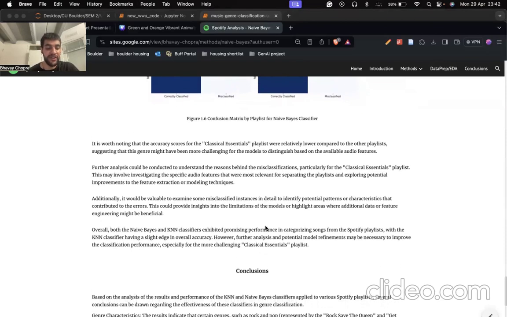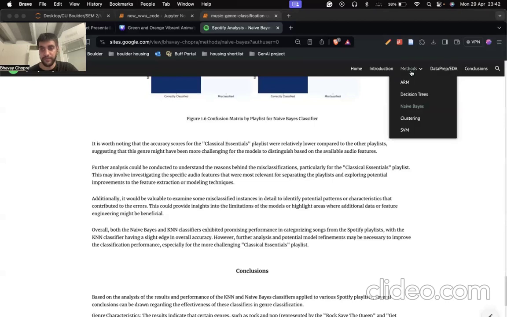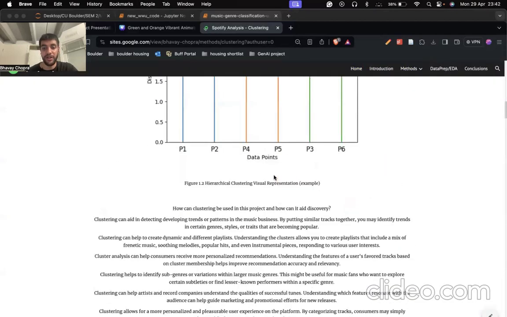Overall, the analysis demonstrated the effectiveness of k-NN-based classifiers in music genre classification, providing insights into genre characteristics and classification performance across diverse playlists. Next was our clustering analysis part.